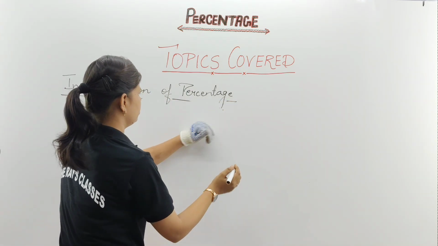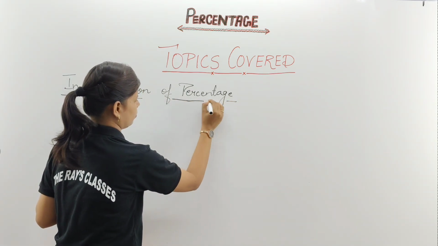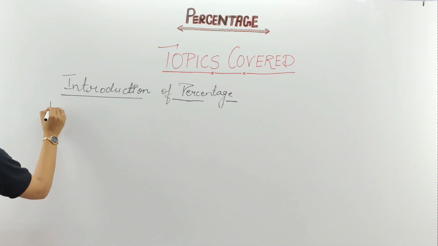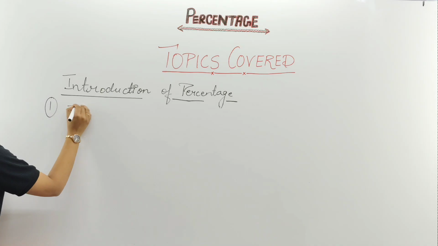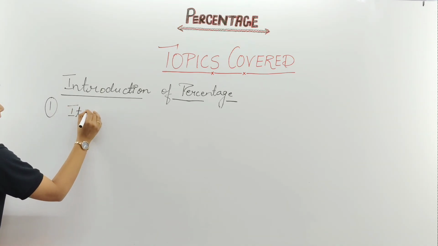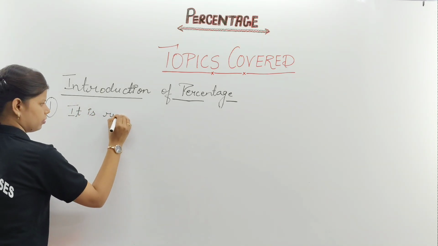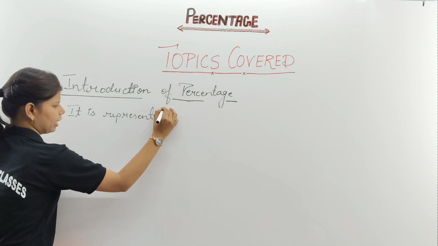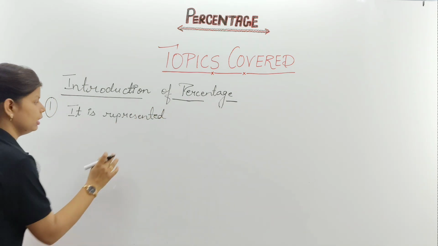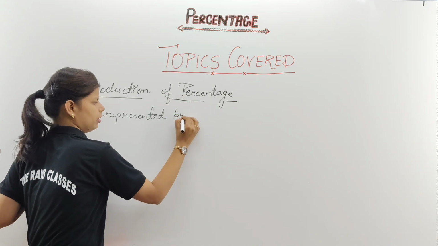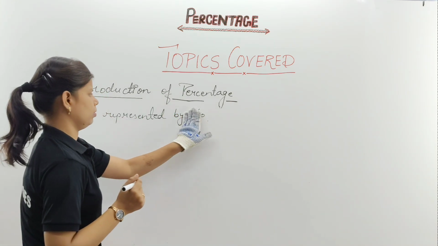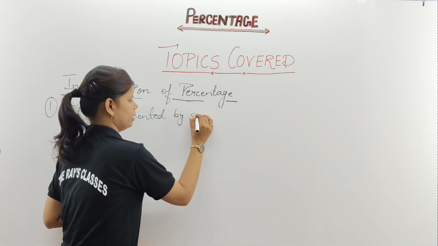Yeah, please note it down. First important point which we are going to write: it is represented by... Whether you don't know how it is or from where it has been taken, but the important thing is it is represented by a symbol. Here you have to write, it is represented by symbol